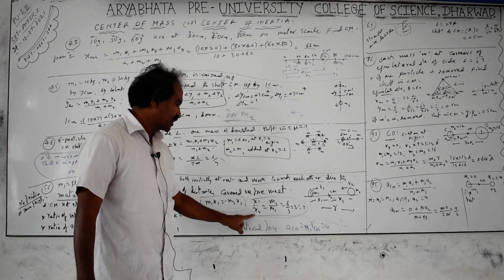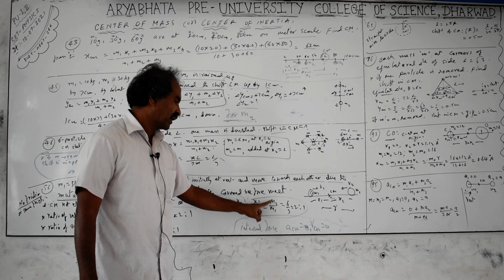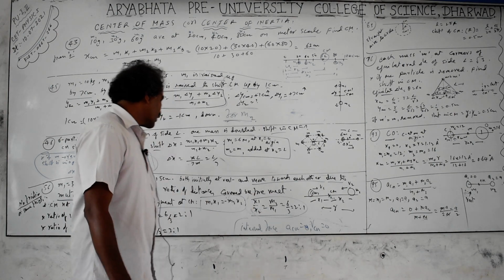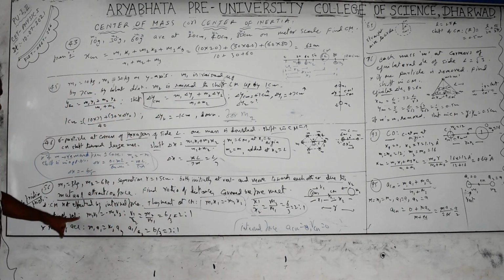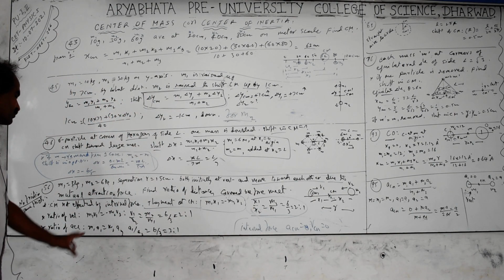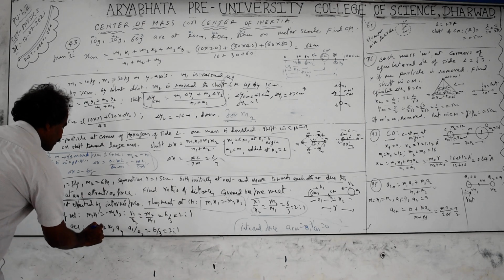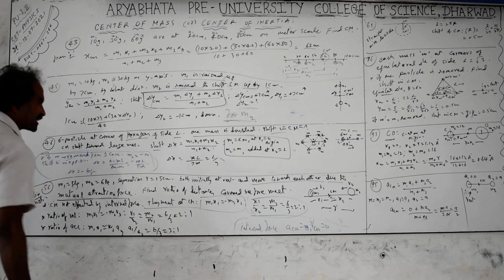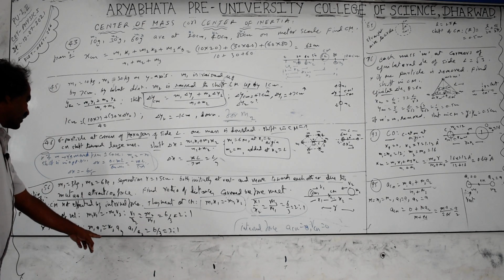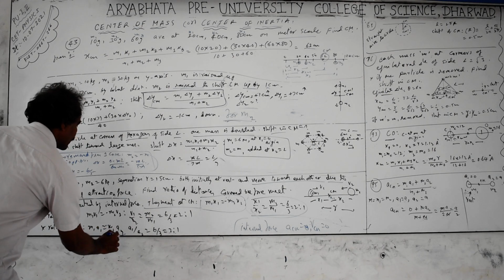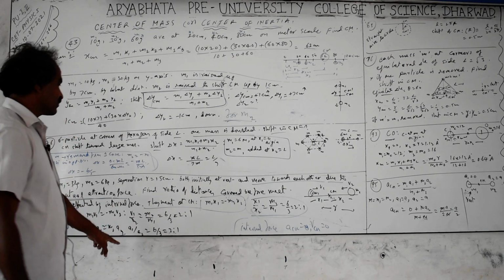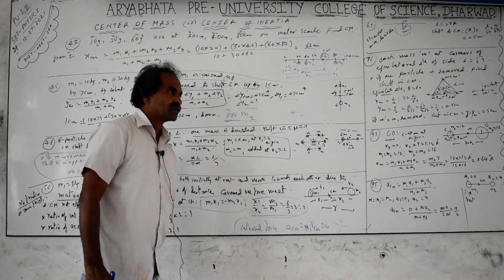Velocity is dx by dt. So v1 by v2 equals m2 by m1, and a1 by a2 is also equal to m2 by m1, as mentioned in the next points. m1 v1 equals minus m2 v2; the momentums are equal because the internal force does not affect the momentum. And for force, F action equals minus F reaction, since internal forces are action-reaction, so m1 a1 equals m2 a2. So a1 by a2, v1 by v2, x1 by x2, you will get the same ratio.